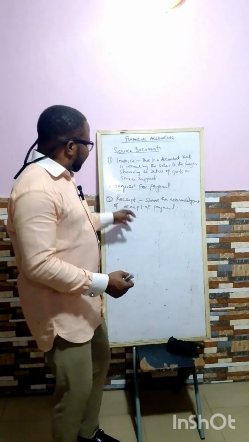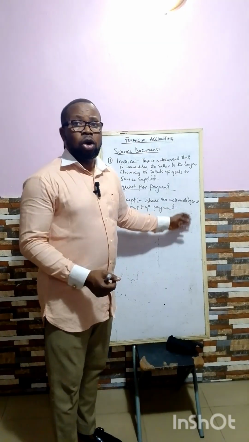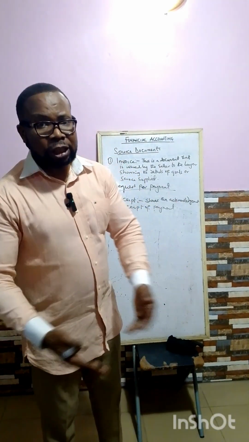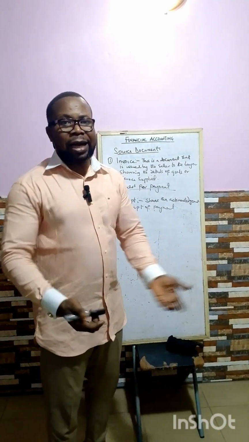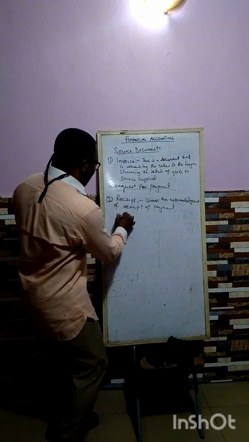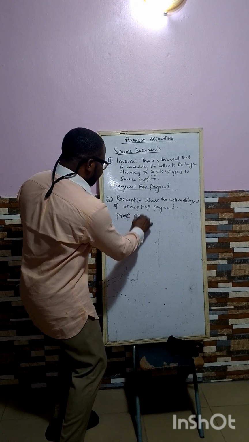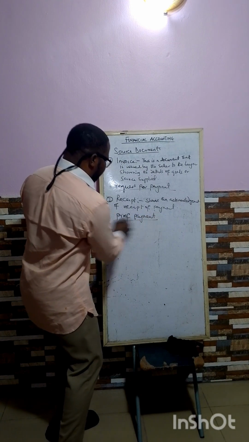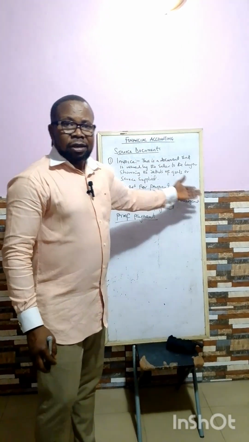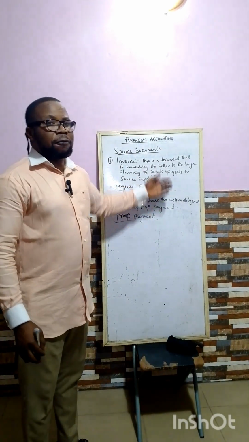That means the seller is also the one that will issue a receipt to the buyer to show that the buyer has paid for the goods or the service supplied to the buyer. So this one is more or less like what we call a proof of payment. Receipt is a proof of payment, unlike invoice that is a request for payment. Receipt is a proof of payment.